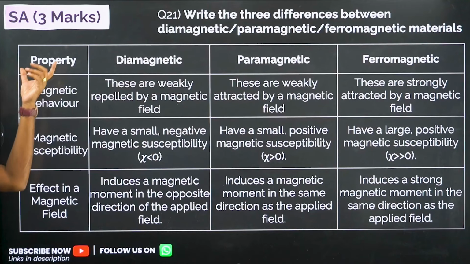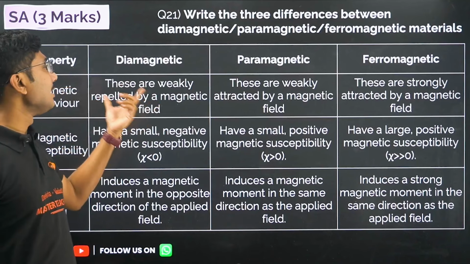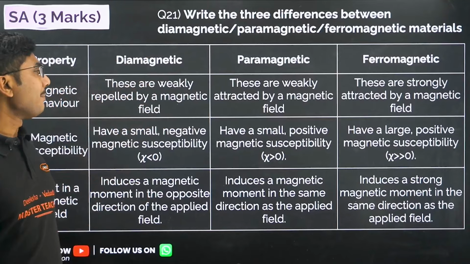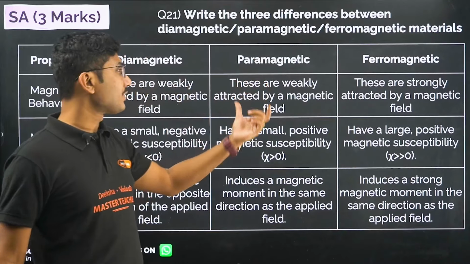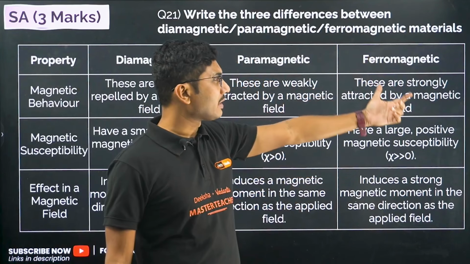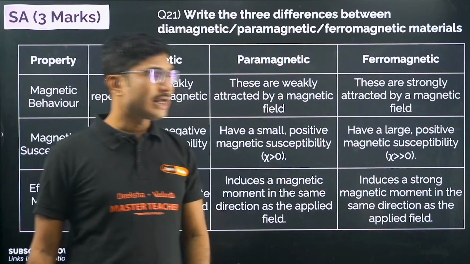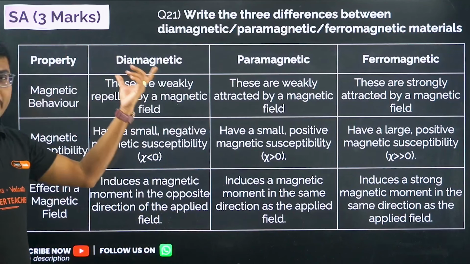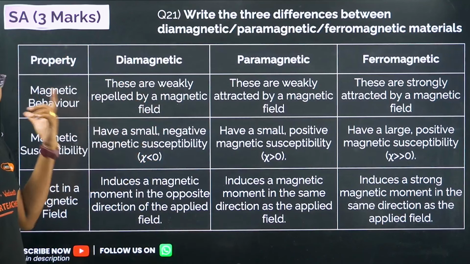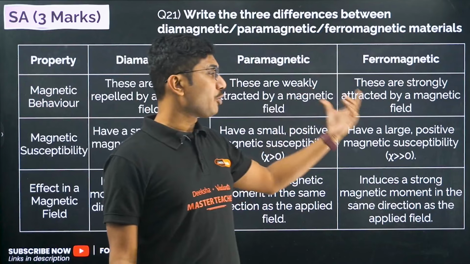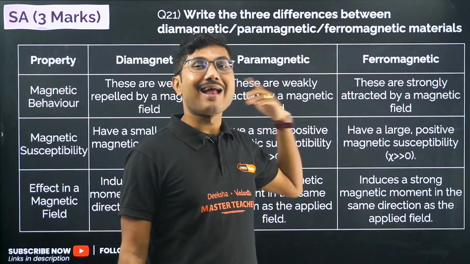So what is the property? First is the property magnetic behavior. Diamagnetic substances are weakly repelled by magnetic field. Paramagnetic substances are weakly attracted by magnetic field, and ferromagnetic substances are strongly attracted by magnetic field. Now magnetic susceptibility: for diamagnetic substance it is small and negative. For paramagnetic it is small but positive. For ferromagnetic it is positive and large.